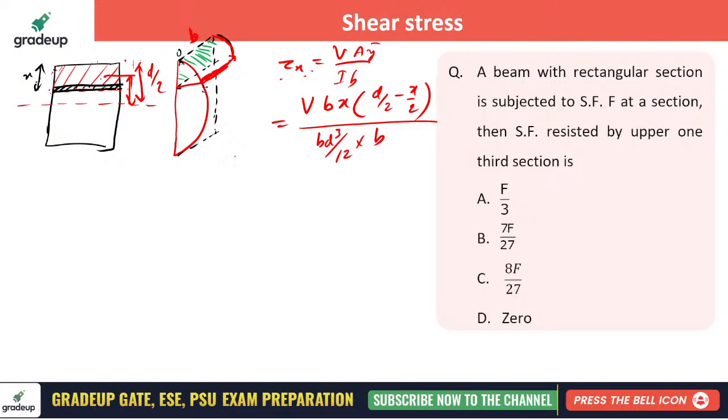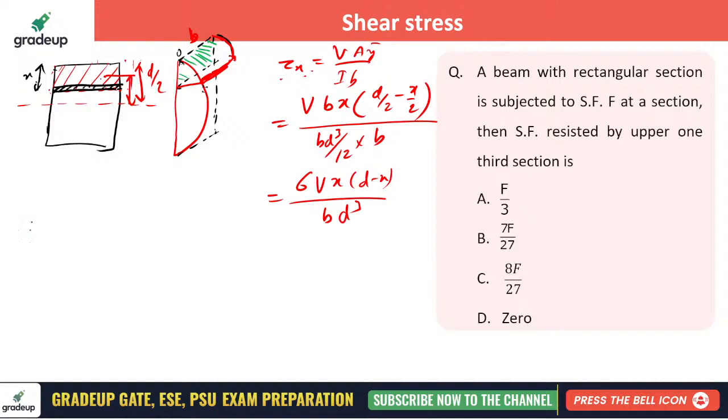Now do some simplification. How much will you get? 12 and 1 by 2, you take it common, some simplification, that's all. This 12 will become 6 because the 2 will come out, then b and b will get cancelled, and you have V x (d minus x) by b, and d cube also will be there. Now this is your shear stress.